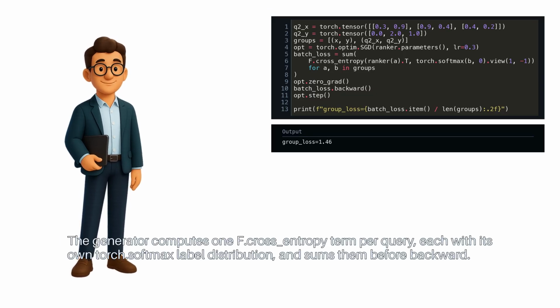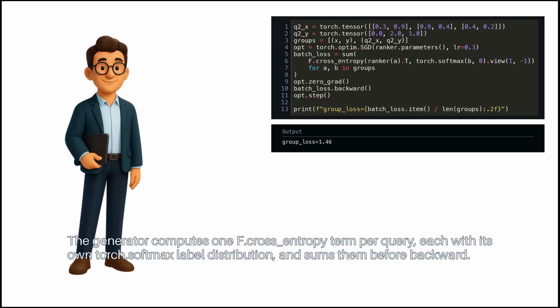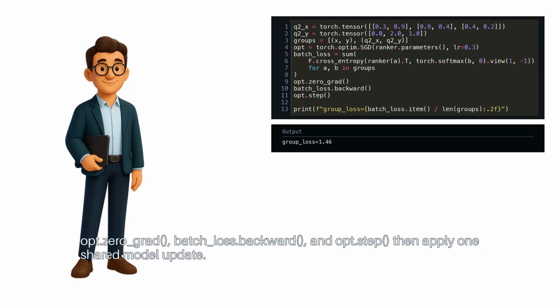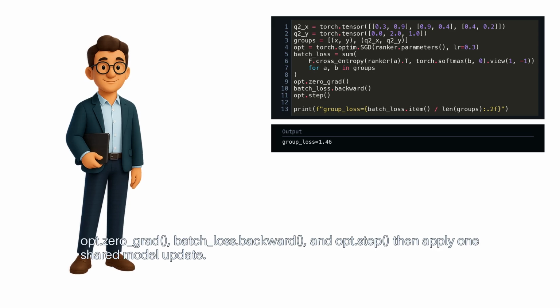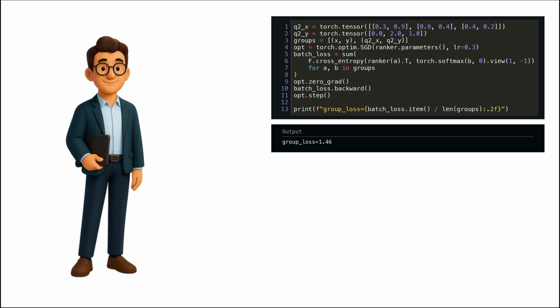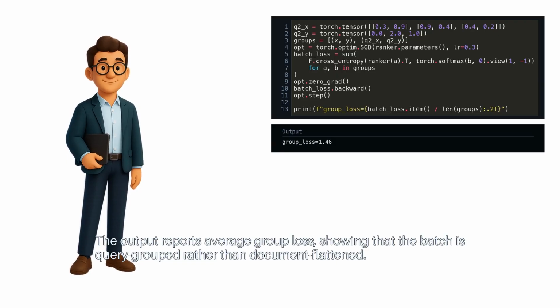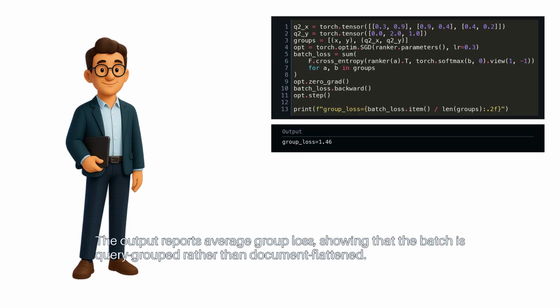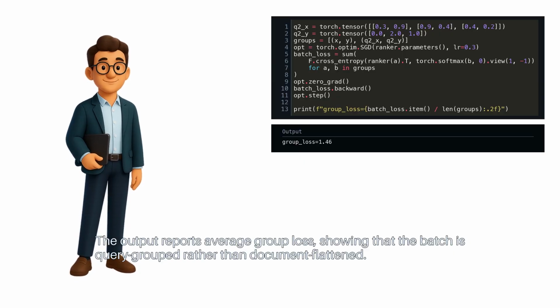The generator computes one F.cross_entropy term per query, each with its own torch.softmax label distribution, and sums them before backward. opt.zero_grad, batch_loss.backward, and opt.step then apply one shared model update. The output reports average group loss, showing that the batch is query grouped rather than document flattened.